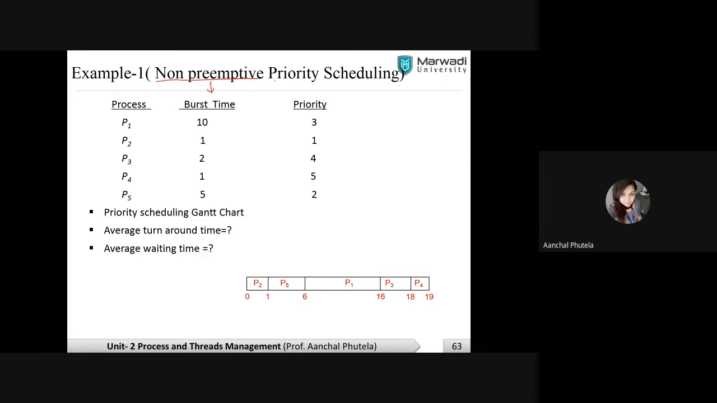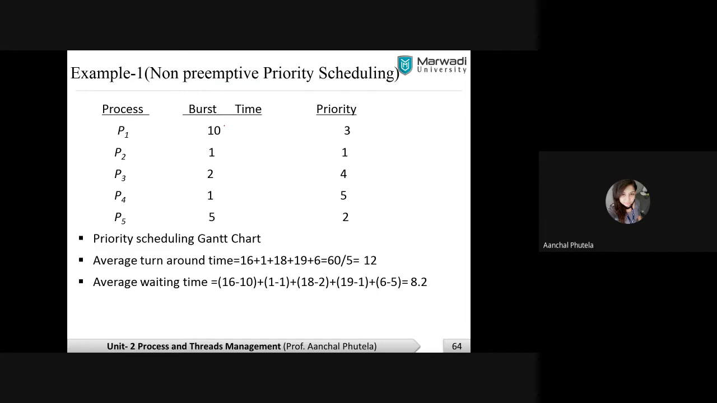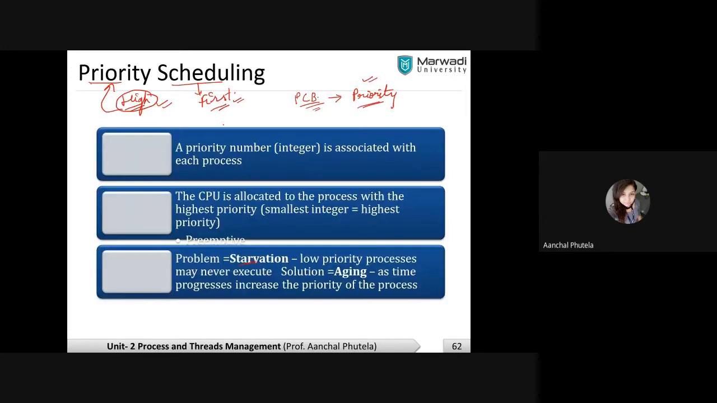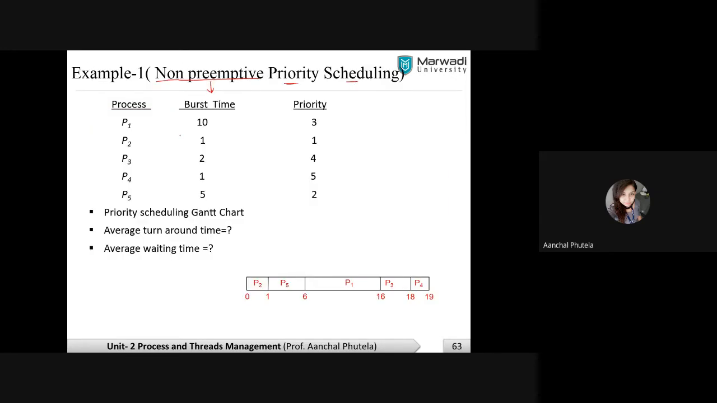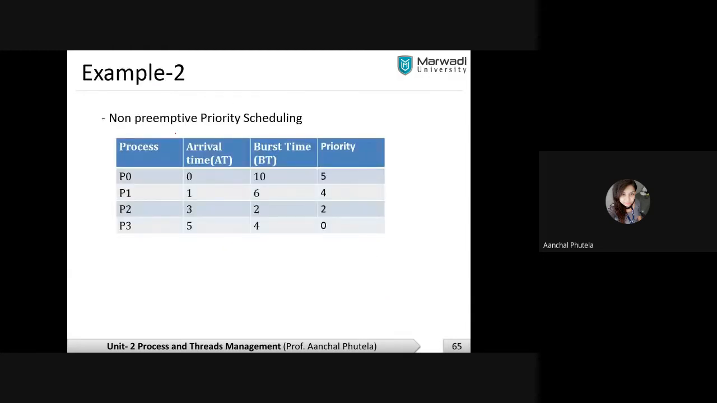So this is the priority scheduling algorithm we will apply on the given data set. Give me a minute. Fine. So this is the non-preemptive priority scheduling.